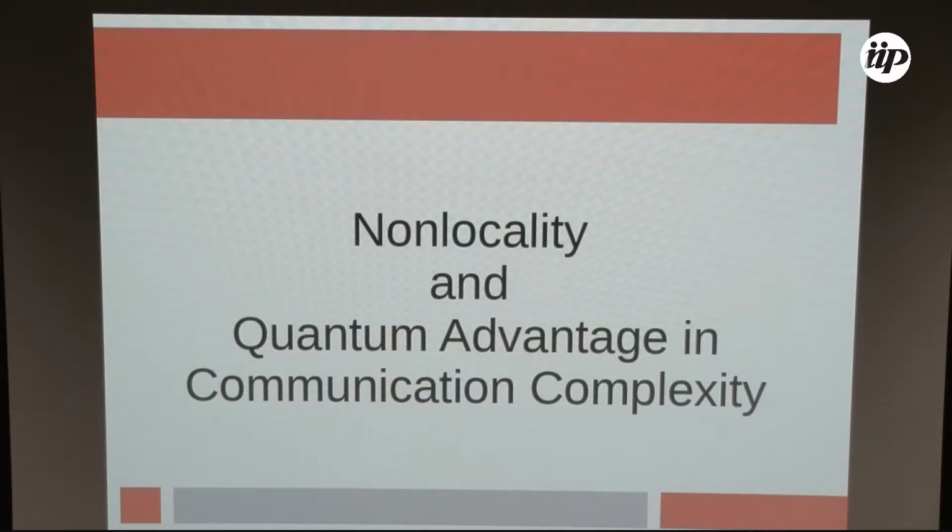So this relationship between the scenarios of communication complexity and non-locality led people to wonder whether these are two sides of the same coin, as some author put it. And in our work, you can study both directions: whether for every Bell violation, you can construct a communication complexity problem for which there is a quantum advantage, or whether for every quantum advantage in communication complexity, you can build distributions and Bell inequalities for which you have a violation. We studied this last direction.